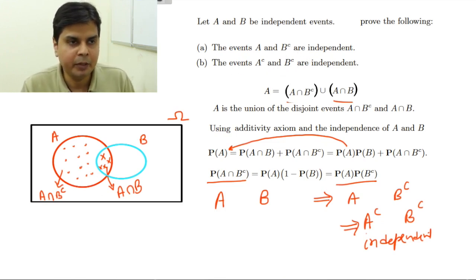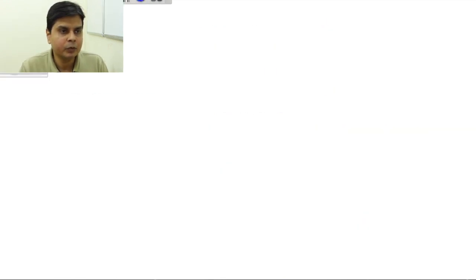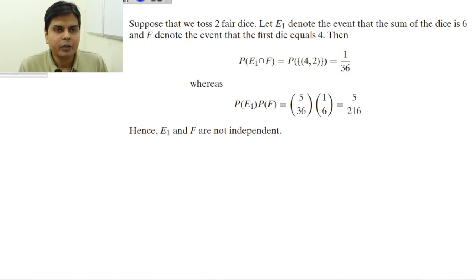So if A and B are independent, then A and B complement are independent, and A complement and B complement are independent. Now let me discuss another very interesting example. Suppose that we toss two fair dice. This die is fair, so the probability of all outcomes is equal. Let E1 denote the event that the sum of the dice is 6, and let F denote the event that the first die equals 4. Now I have to see whether these two events are independent or not.